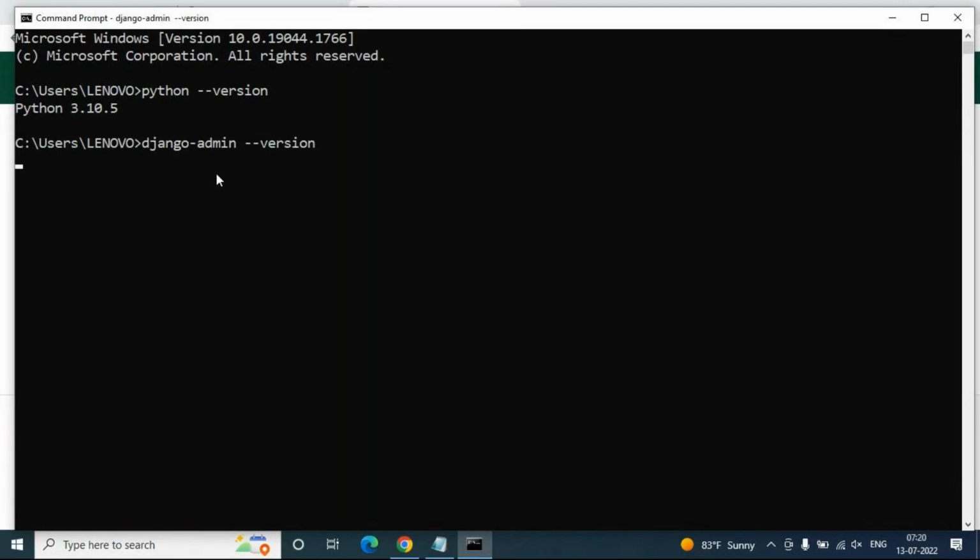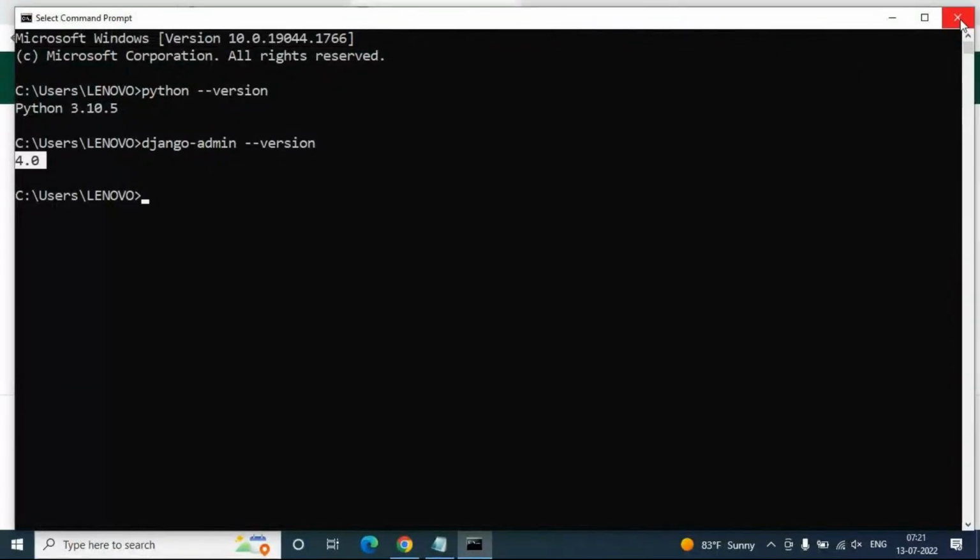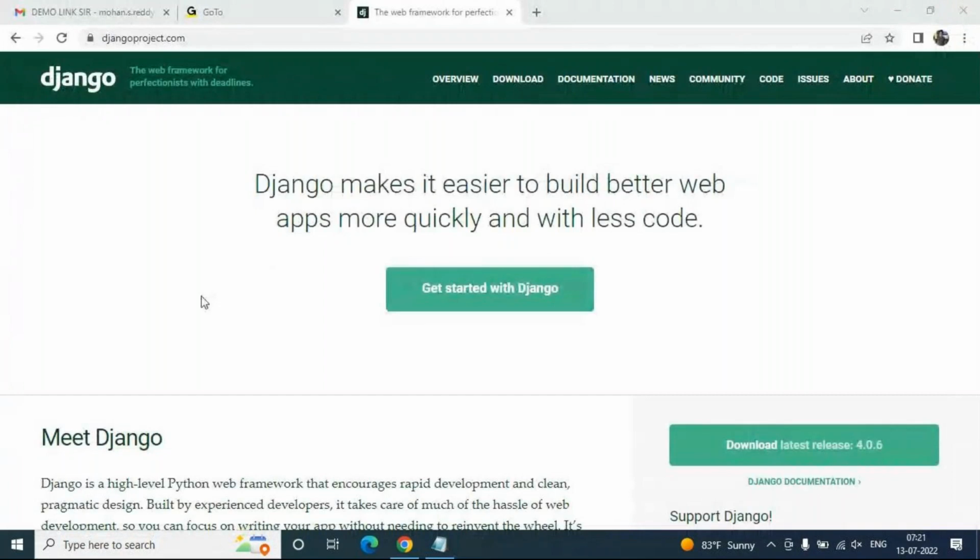So what is the Django version we have? You can see version 4.0 is there. This was the version when I started my previous batch one month back. The latest available version is 4.0, but a subversion has been released, 4.0.6. So these are the versions of Django, and you have to choose which version you are going to use. The current version on my computer is 4.0, but we will also download and install the new version.